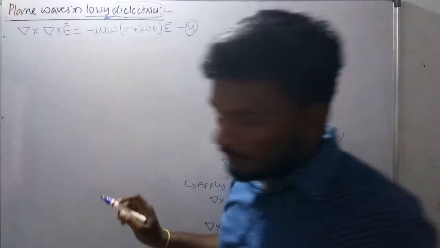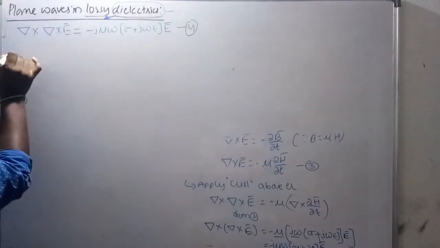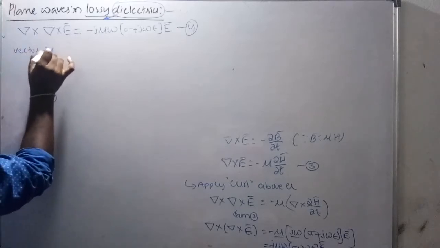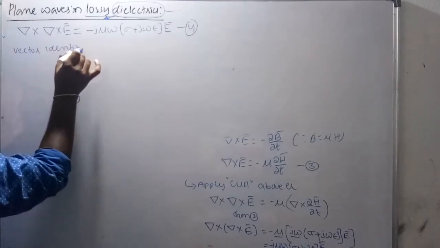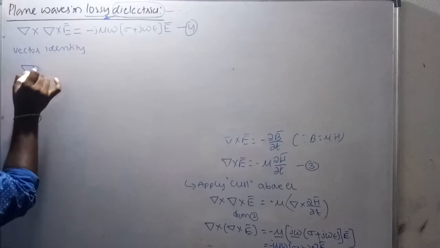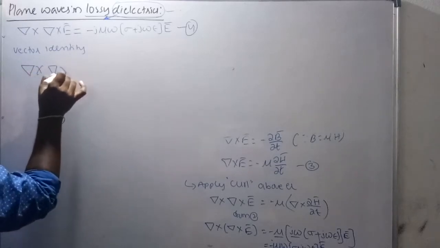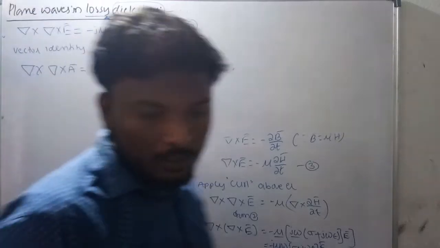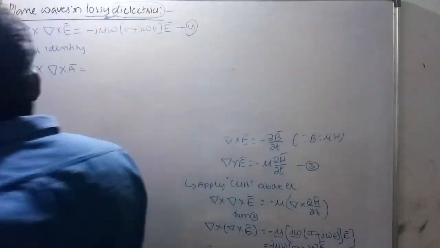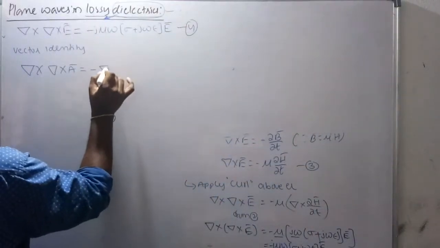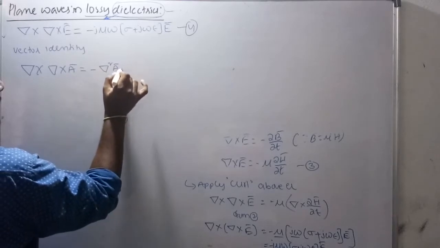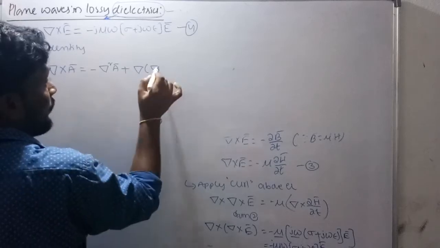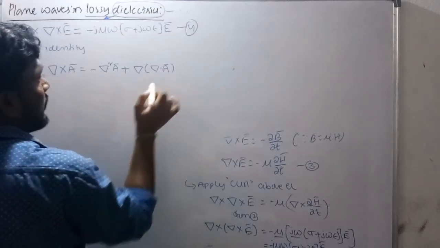Now from the property of curl, we have a vector identity. If you have any vector A, del cross del cross A bar equals minus del square A bar plus del of divergence of the vector.